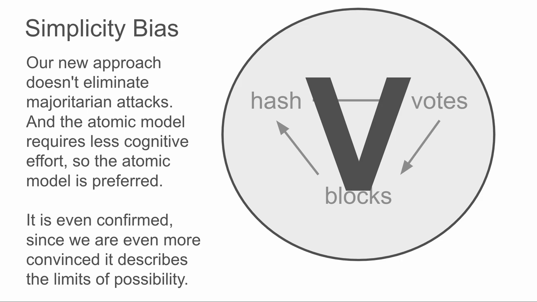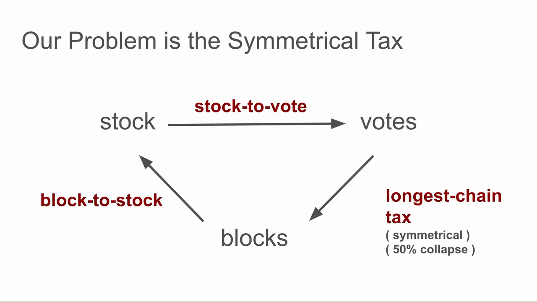There's a psychological bias towards simplicity, called the simplicity bias, also cognitive ease, where people prefer models that are simpler to think about. What I think is happening is that the problems people are running into with Bitcoin, proof of work and proof of stake are reinforcing their sense that their simple model is correct, because the more complicated models aren't solving this fundamental issue. But we can solve it.